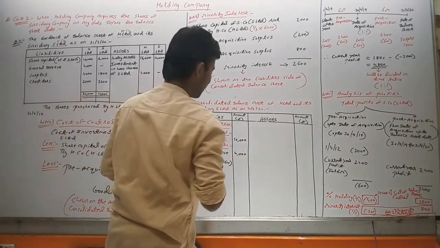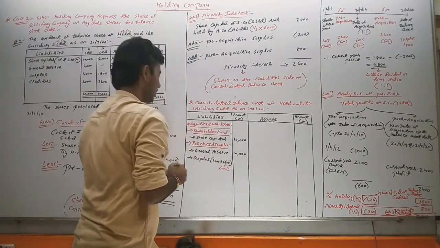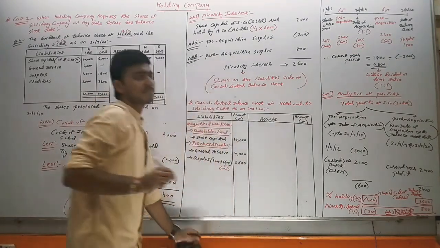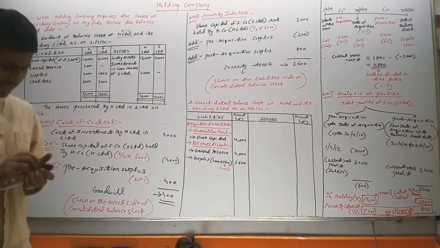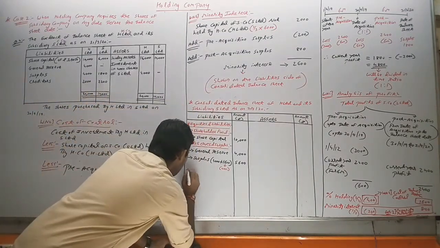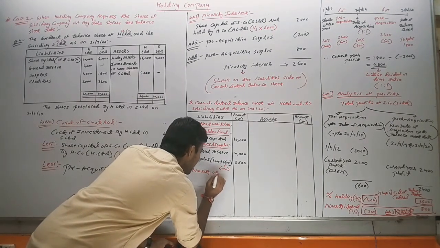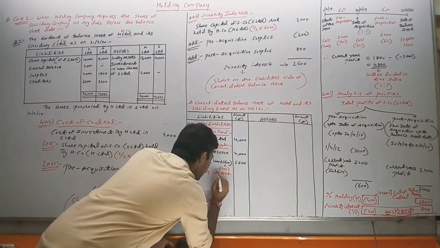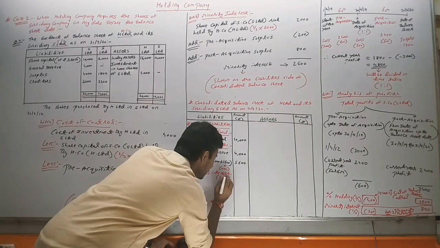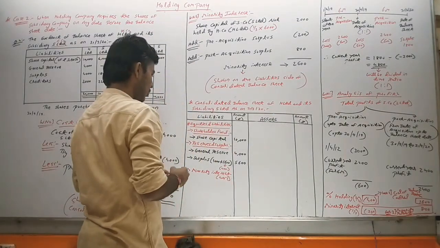From working note number 1. 5,600. After this, we will take the minority interest, liability side. Minority interest, working note number 3. Amount is 2,600. We will take here 2,600.